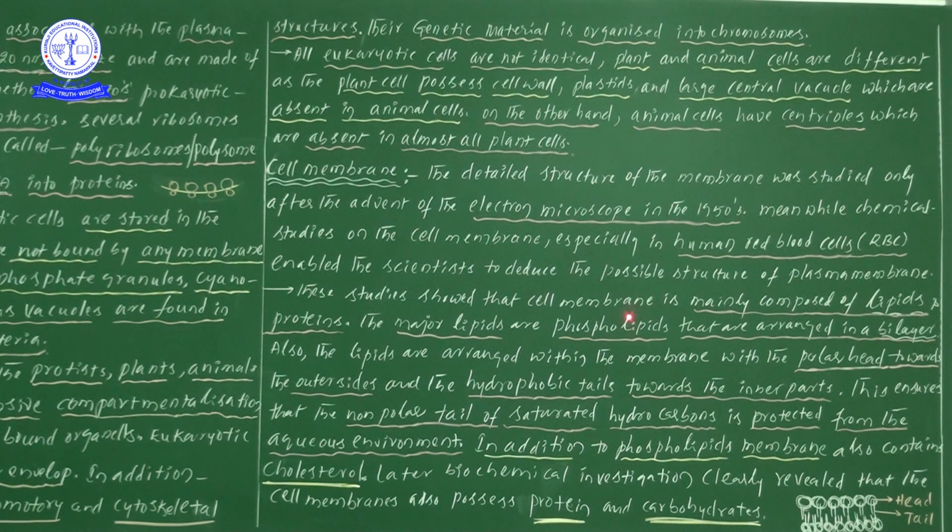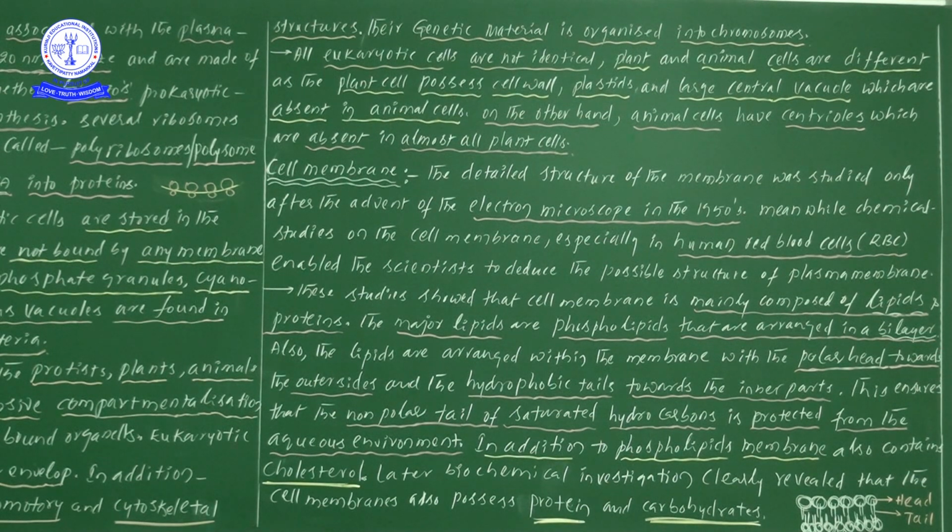Now what they have studied, they are giving one point to us: this particular cell membrane is mainly made up of lipids and proteins. Next, from the lipids point of view, the major lipids are phospholipids, that are arranged in a bilipid layer, or simply a bilayer.